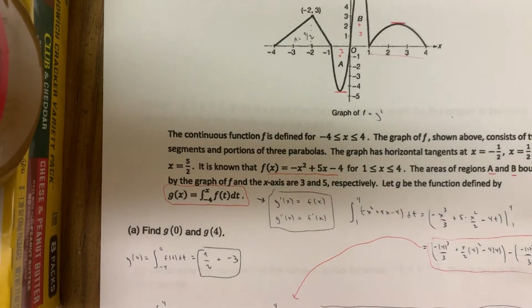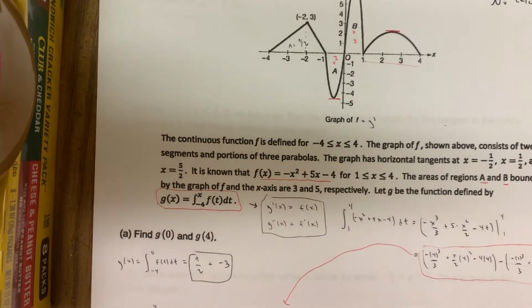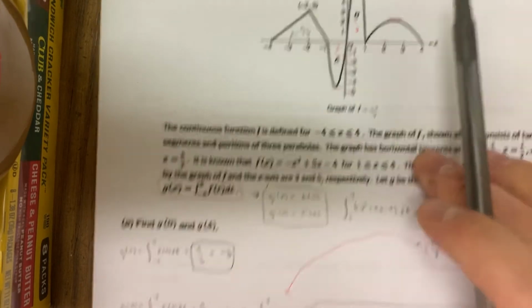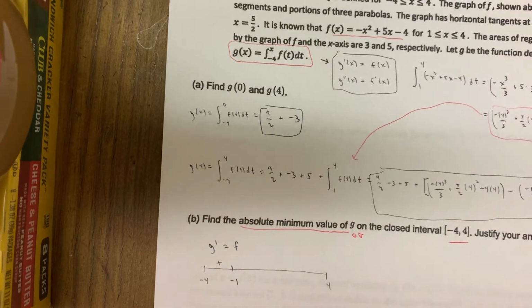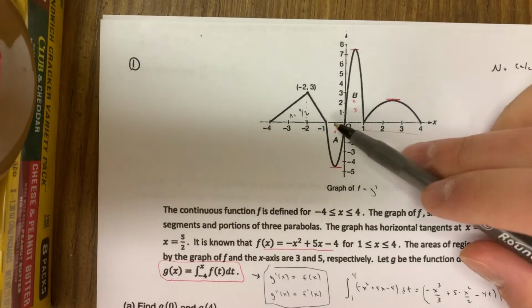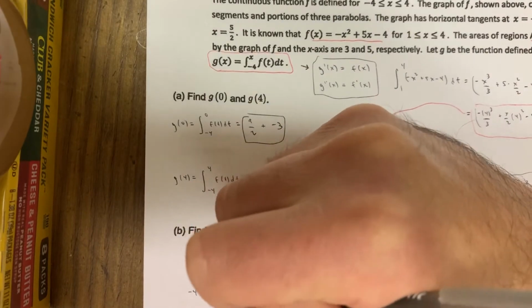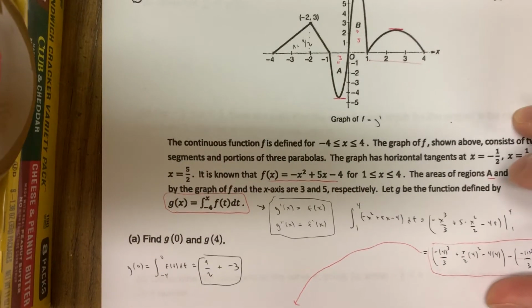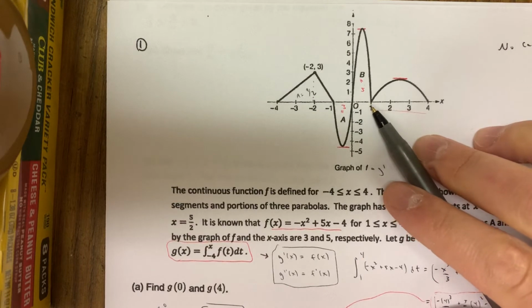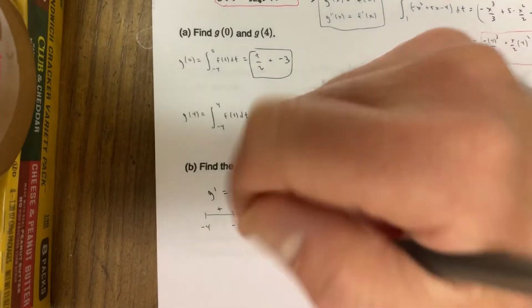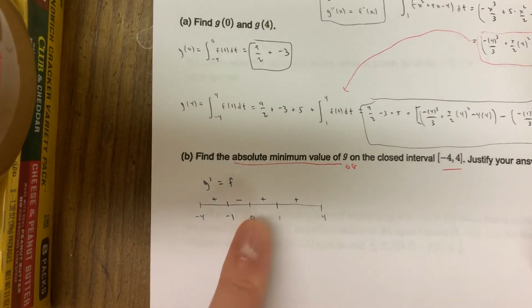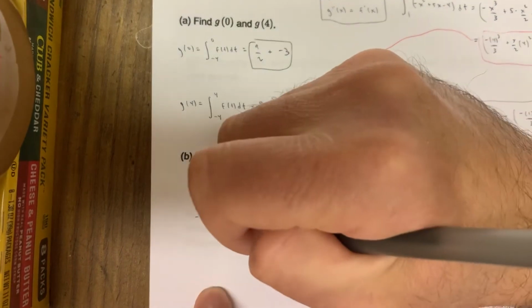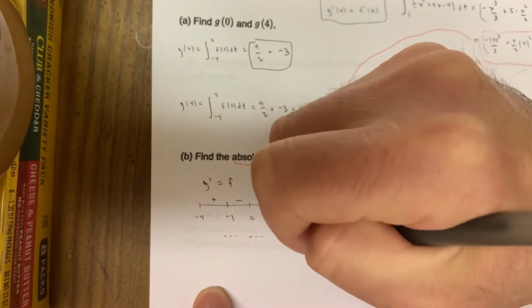I want to draw the line for the graph that I'm given. That's when I check above and below, and you can see we're above from -4 to -1. So we're going to have a positive F right there, a positive G prime. Then you can see that we're below from -1 to 0. And then you can see that we are now above the rest of the way. But just be careful. At 1, you're technically not above. You're equal to 0. So we'll say above from 0 to 1, and then above from 1 to 4. And you know at -1, 0, and 1, those are places where G prime is equal to 0. So they're going to have a horizontal tangent line right there, G.